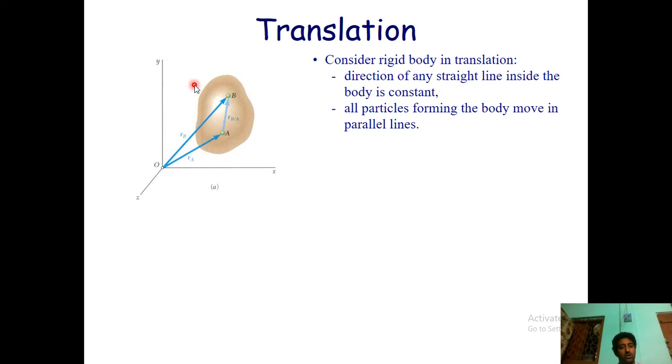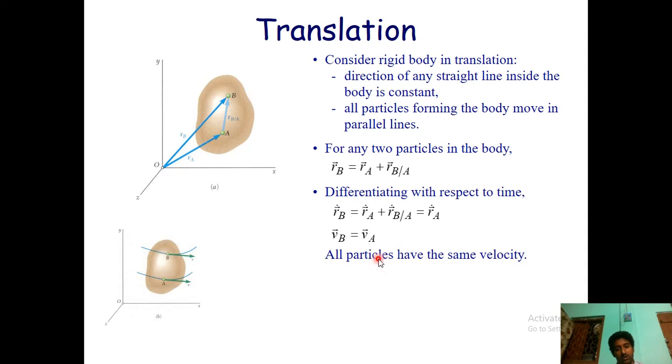As in translation, we know that a radius will be considered, and this will be my center, my point of frame of reference. From there I'll be considering RB and RA, then we'll go for the two particles. We'll find out how much RB is, because RB is my resultant here. So I can set RB equals RA plus RB/A. Hence, differentiating with time, I get R dot B equals R dot A, or I could say VB is equals to VA.